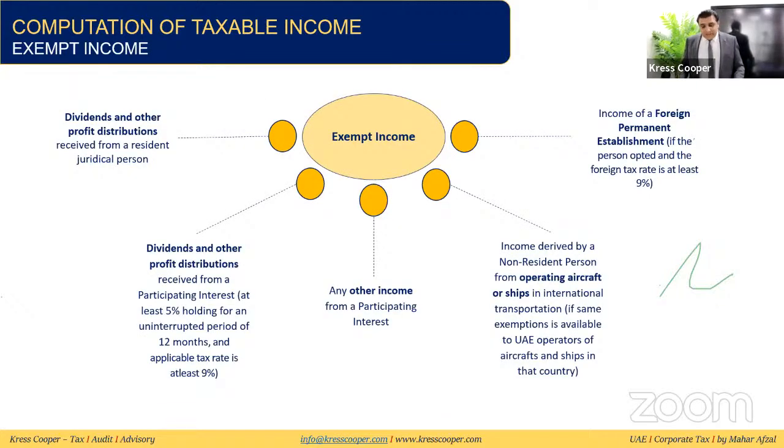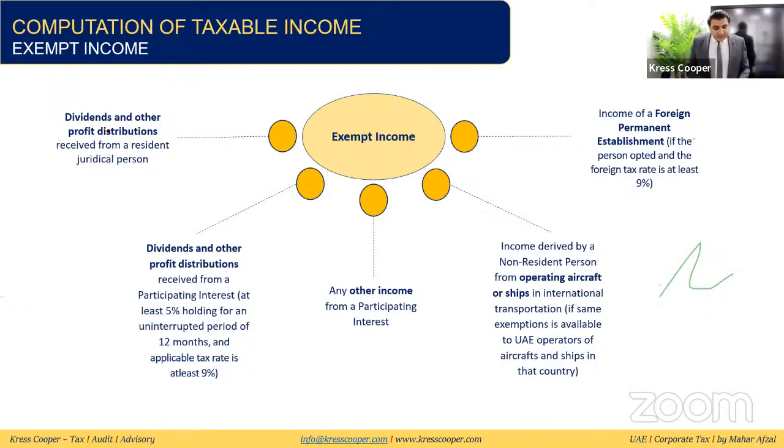Exempt income. Initially, we'll discuss exempt persons. Exempt person, now taxable person. Taxable person has exempt income. Now we are under the bracket of taxable person. This taxable person has exempt income. So these are the different types of incomes of the taxable person which is exempt from corporate tax.